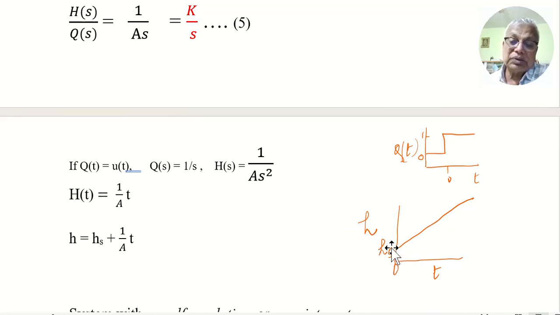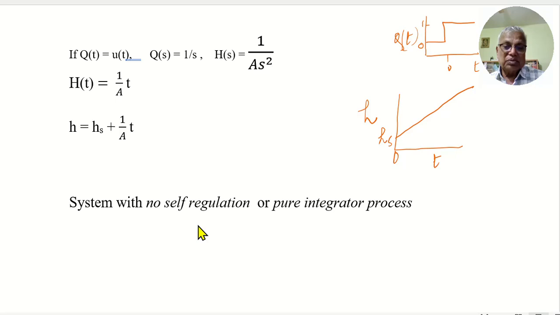So there's a continuous increase, a ramp response. The height is changing as a ramp when you give a bounded input. A step input is a bounded input, but the response grows unbounded. This is a system with no self-regulation.